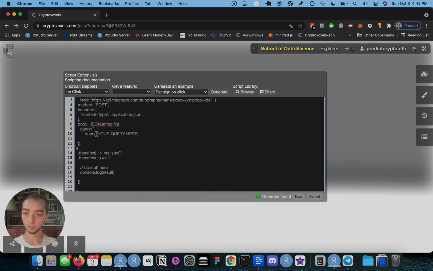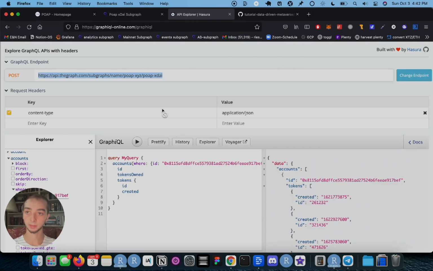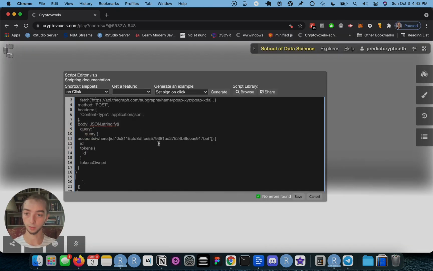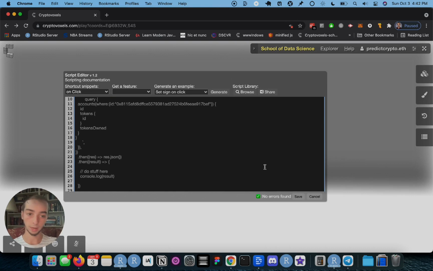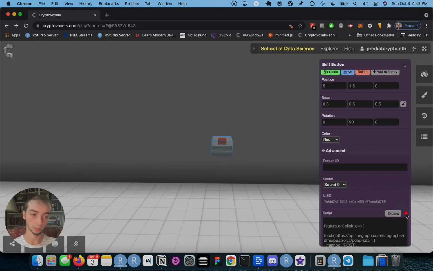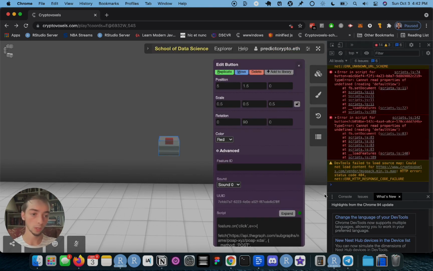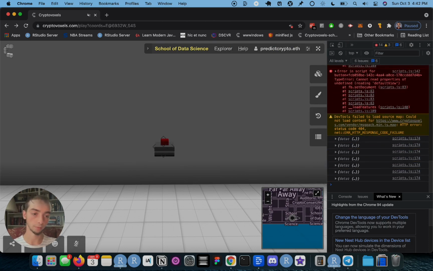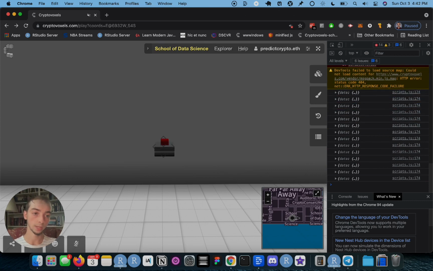And then the second one is the query we want to perform on that endpoint. So I'm going to take this your query here and I'm going to replace it with the query we came up with. So I'm going to throw that in there. And then hopefully after I save this, and there's a green button, there we go, or green toggle. Now every time I click on this button, we should see a new data element appear. So let's see if it works. Yes, so every time I click on this, now there's a new data element.